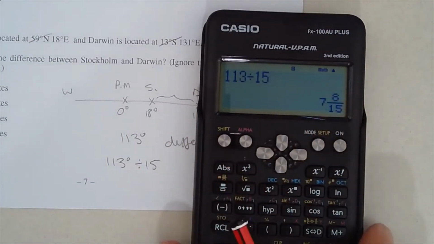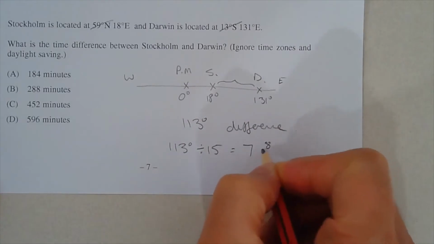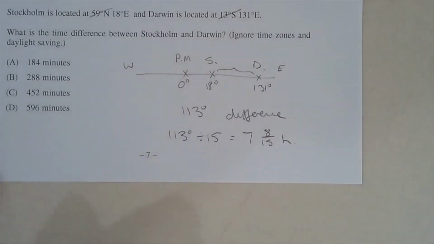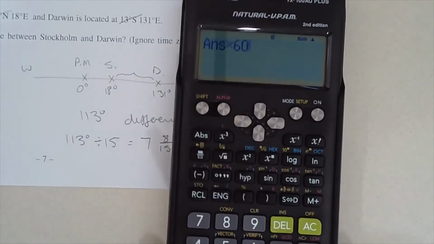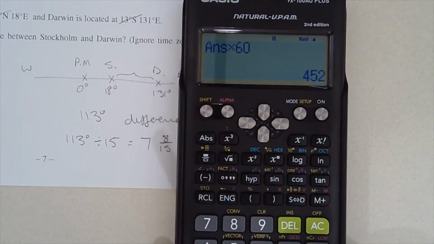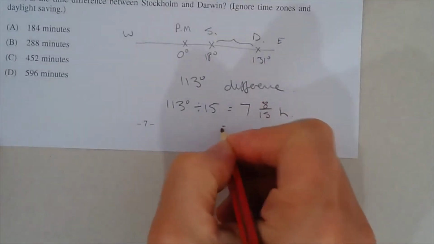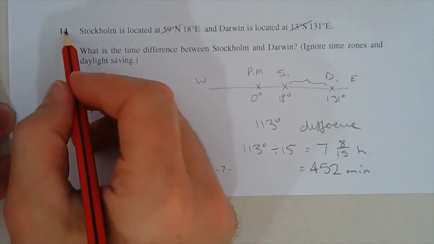In fact, let me just convert that into a fraction. So it's 7 8/15 of an hour. Now, in minutes, we could multiply that by 60, and we get 452 minutes. And there is an option for that, which is option C.